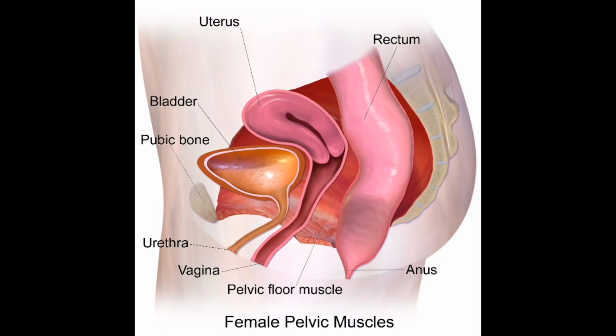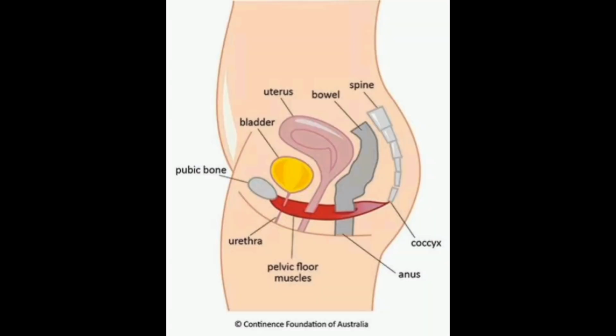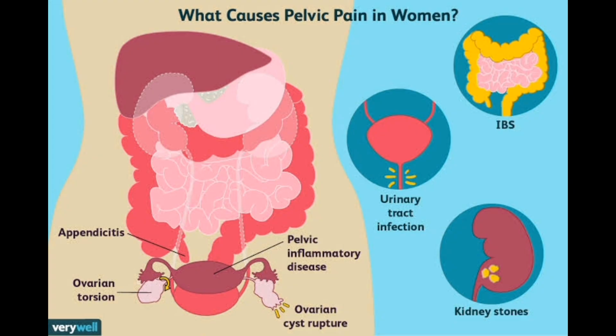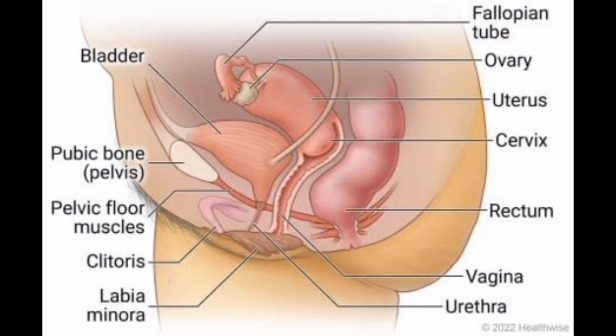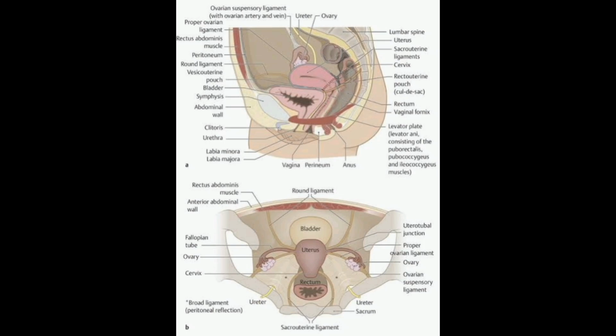Diverticulitis, inflammation or infection of small pouches in the lining of the colon. Ulcerative colitis, a chronic inflammatory bowel disease that can cause pelvic pain. Urinary tract infections, UTIs, infections in the urinary tract, can cause pelvic pain, burning urination, and other symptoms.